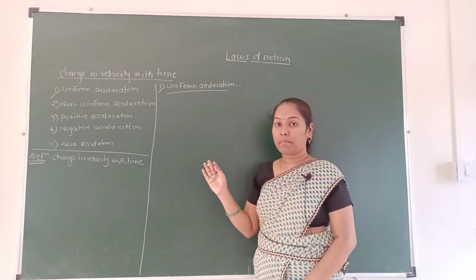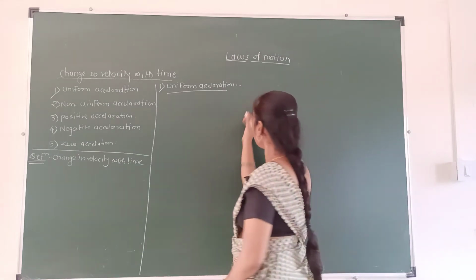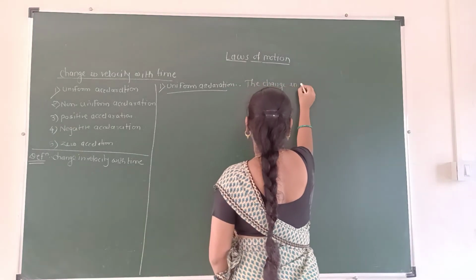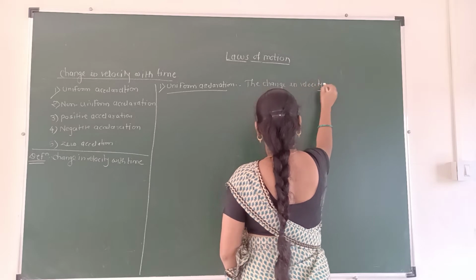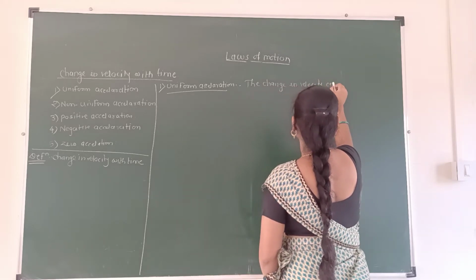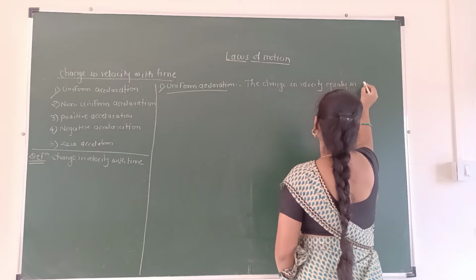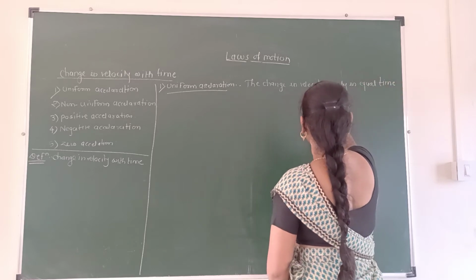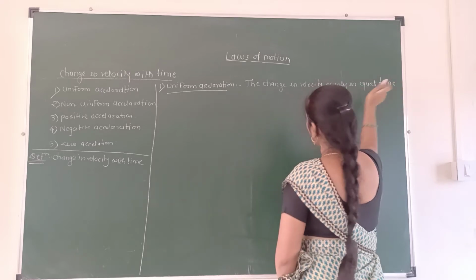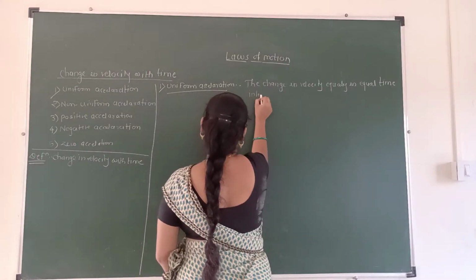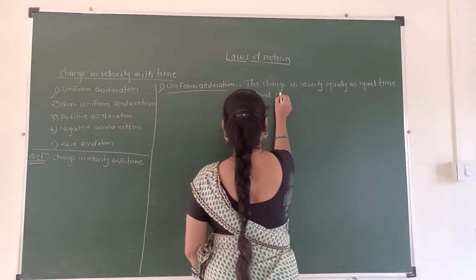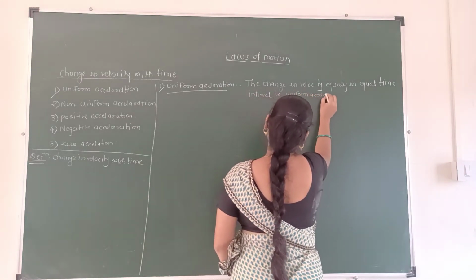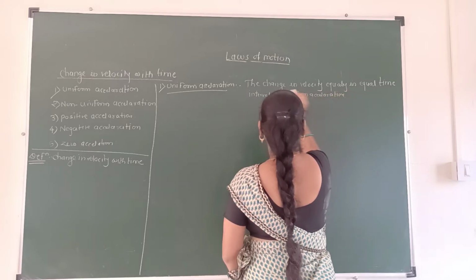Uniform acceleration is nothing but the change in velocity equally in equal time. Change in velocity equally in equal time interval, that is nothing but the uniform acceleration. See what I say here? What is the definition? Change in a velocity.